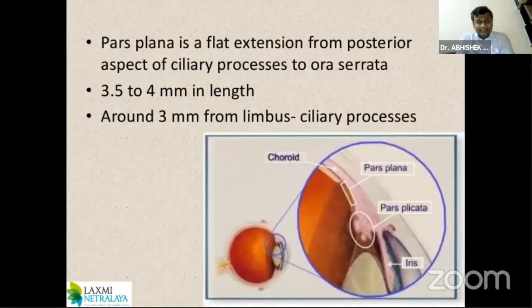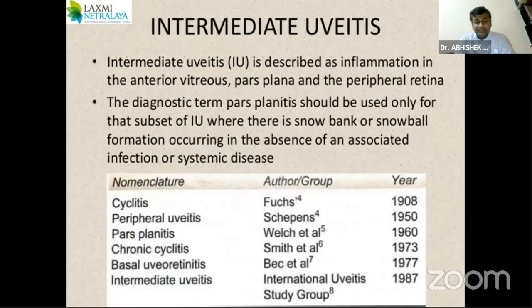Pars plana is a flat extension from the posterior part of the ciliary process to the ora serrata, and it is 3.5 to 4 millimeters in length. Intermediate uveitis, according to the definition, is inflammation in the anterior vitreous, pars plana, and the peripheral retina.